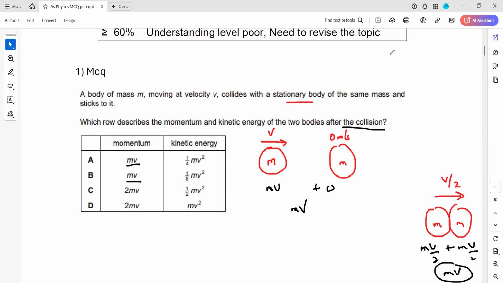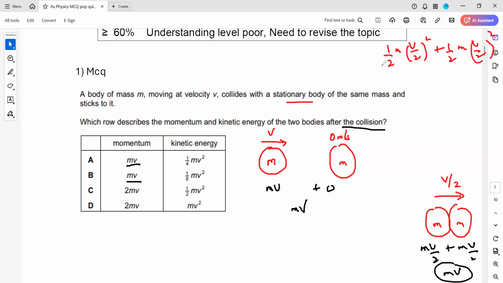The kinetic energy of the first object will be half mv square. But what happened to v? V becomes half, so it will be (v by 2) square. I can write it separately: half mv square for the first object and half mv square for the second object, and then add them.